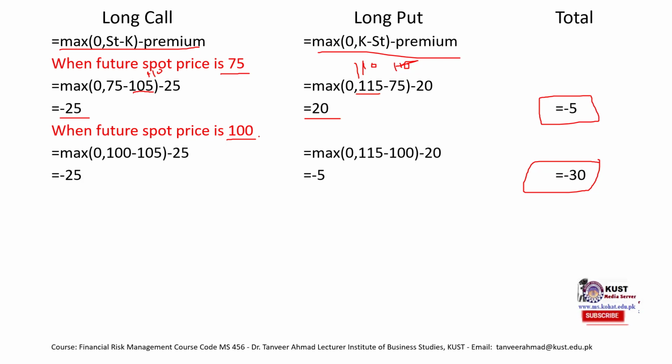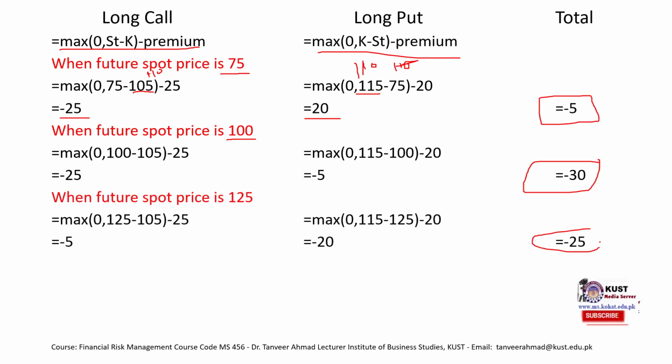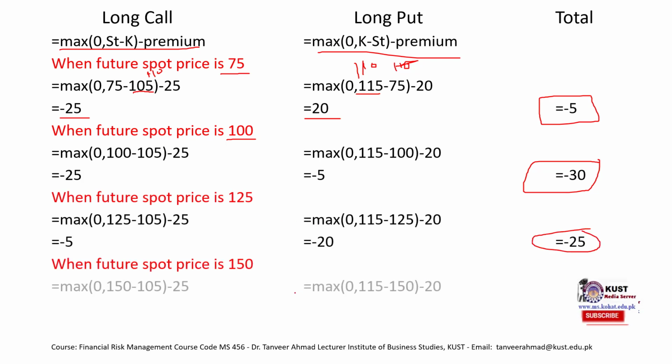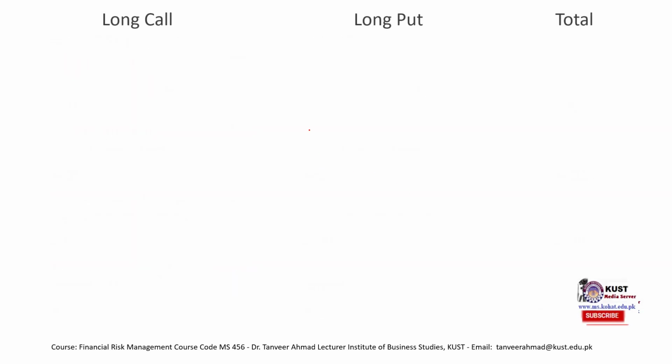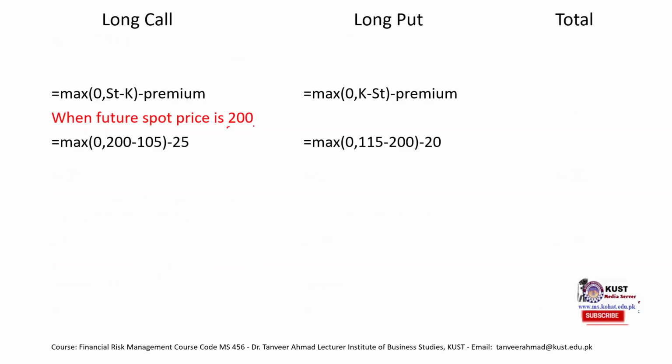So 100 is nearer to the strike price, so that's why our profit is decreasing or our loss is increasing. So now we have minus 25, and as we substantially move away from our strike price, our profit would increase. So in case of 200, our profit would be 50.